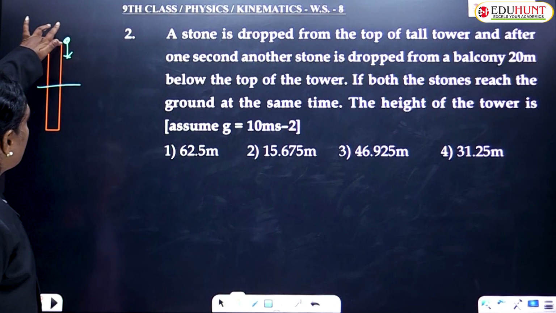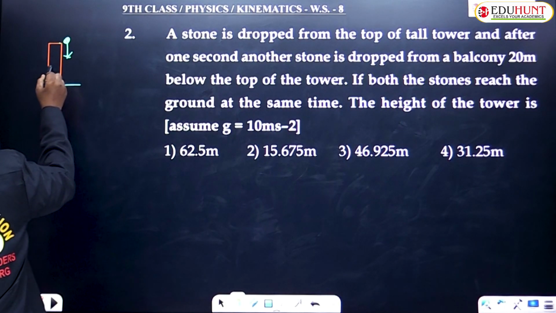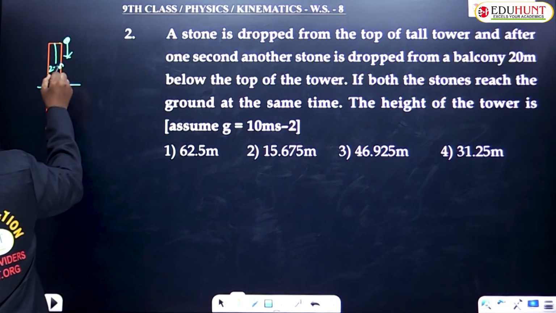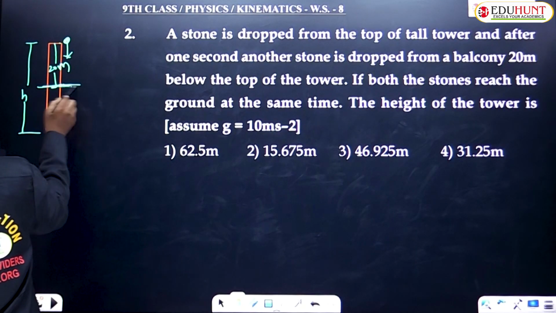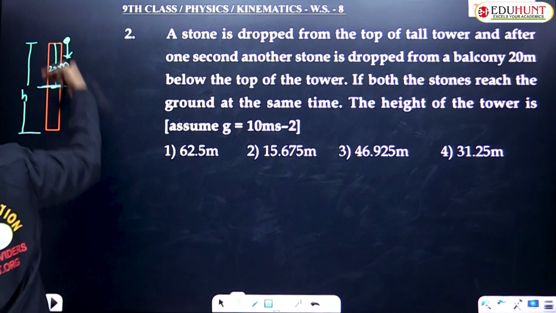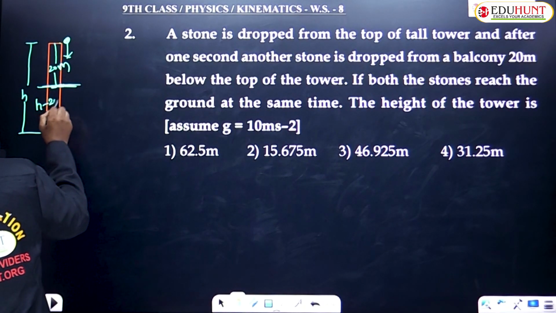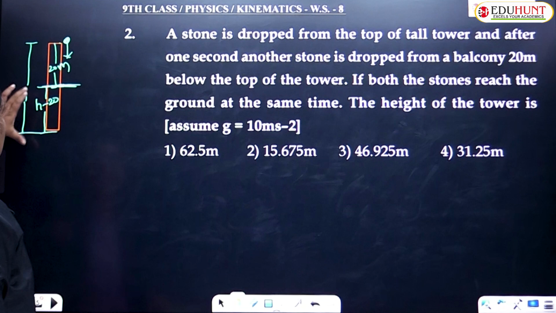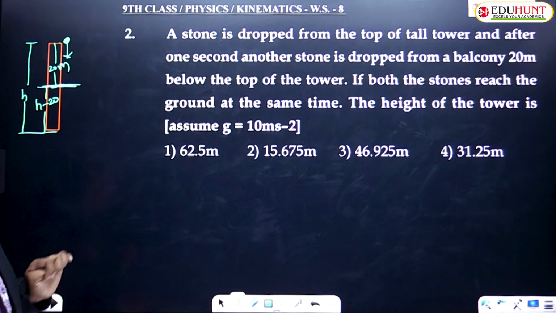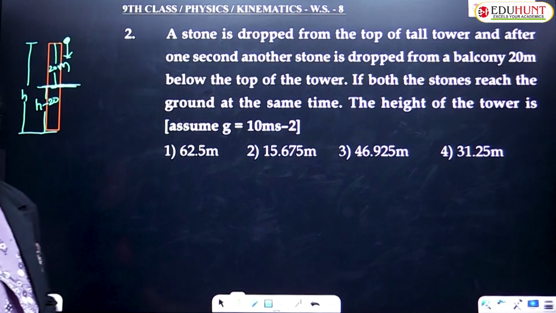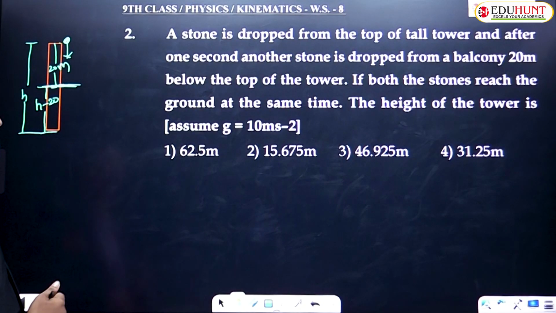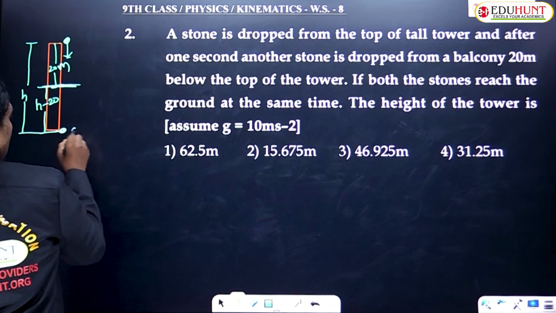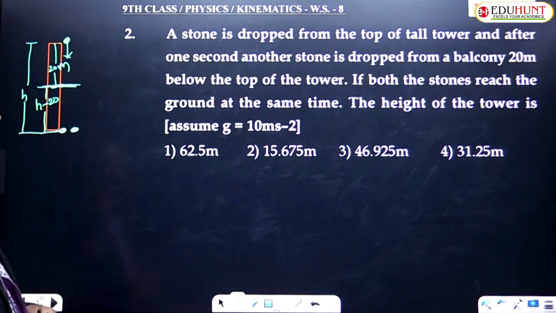So this is the top of the tower. Below the top of the tower means 20 meters from here to here. If the height of the tower is taken as h, this balcony height is 20 meters below the top, which means h minus 20. The total height of the tower was taken as h, and only from the balcony that height was taken as h minus 20. This is the given condition, children. If both stones reach the ground at the same time, the height of the tower is?